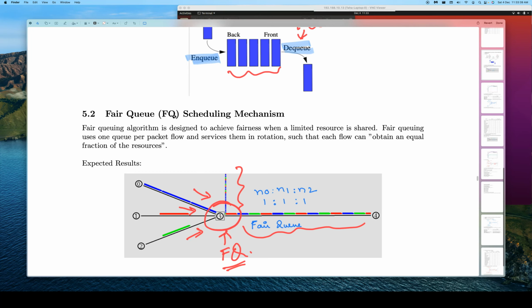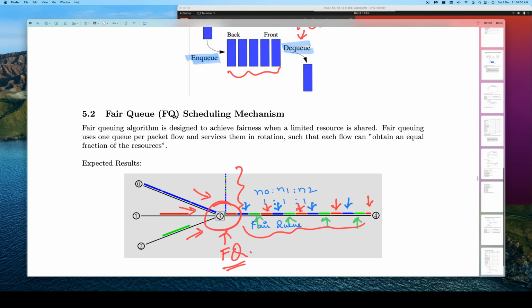For example, 3 types of packets are destined for 3 destinations in the queue, waiting. You can see reds over here, and likewise it has given equal opportunity to blues, and it has also sent the green packets. All of them are getting equal opportunities.